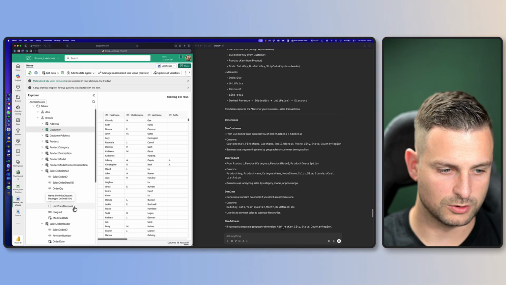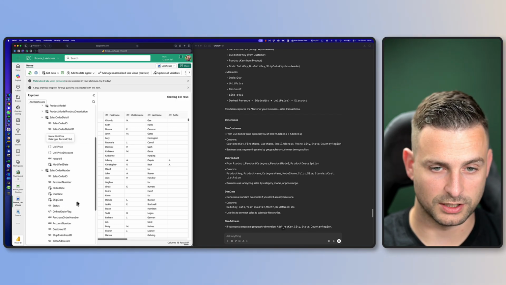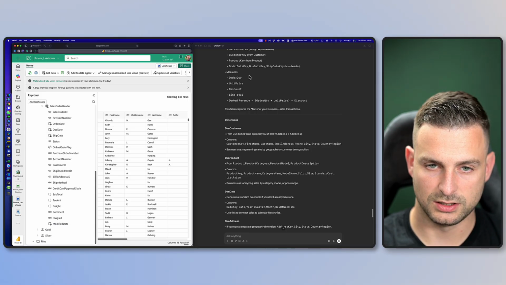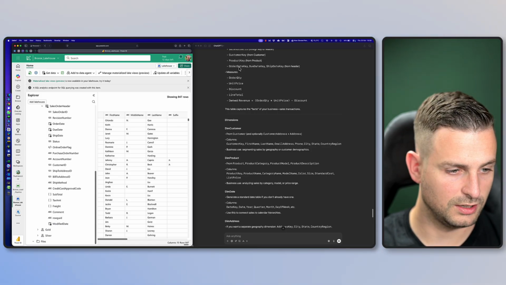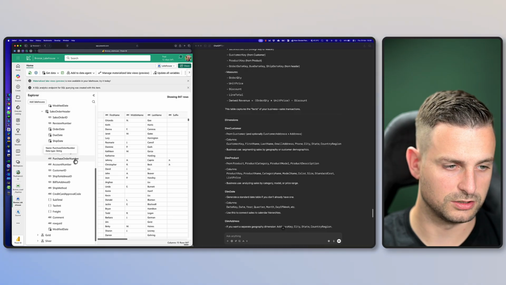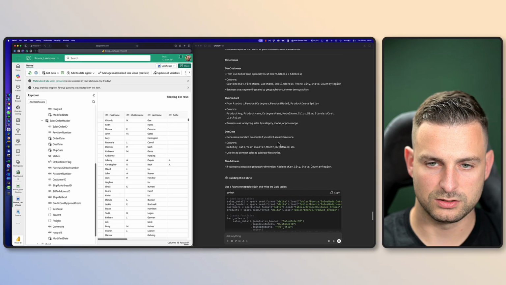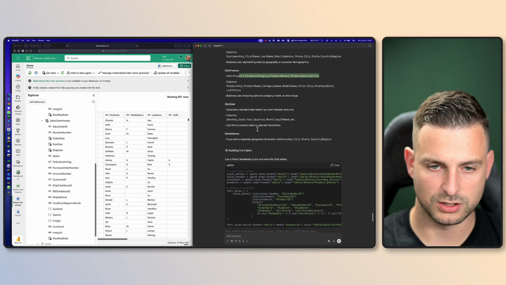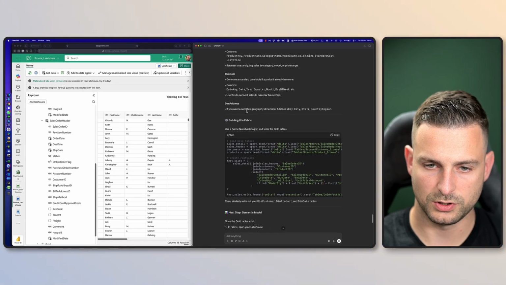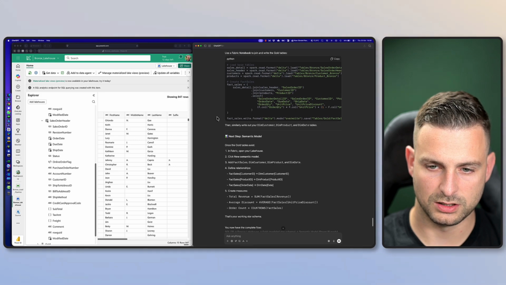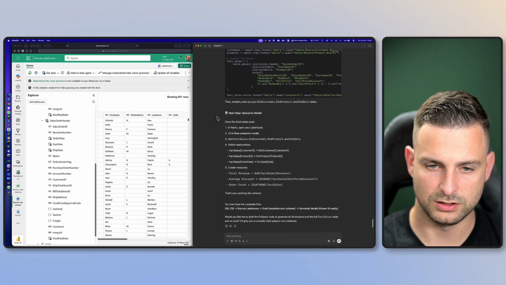So we have unit price, quantity, order. It's actually really, really well done. And then we have the order date key and due date key. They just have a different name: order date, due date, and ship date. All right, that's not too bad. And here we have dim customer, dim product, combining product tables. That's actually pretty good. This is pretty nice. Wow, I really like how this is going.